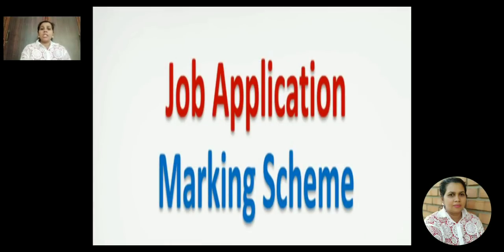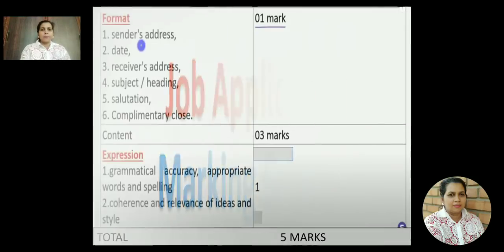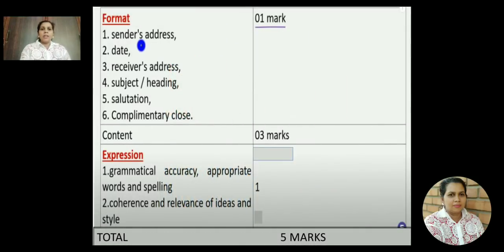And the job application marking scheme. See, I have clearly mentioned the format in the 4 boxes here. For the format, you will be awarded 1 mark. That is, you write the sender's address. What is your sender's address? XXX, then the address YYY. The date is 6th May 2020. 6th MAY. If it is Jan, JAN, then a comma, 2020.